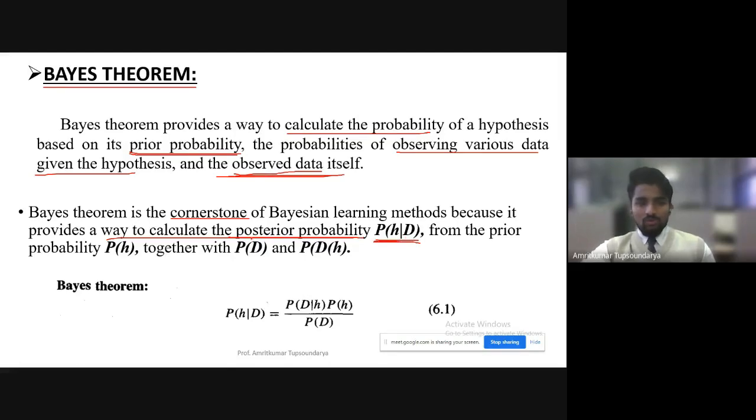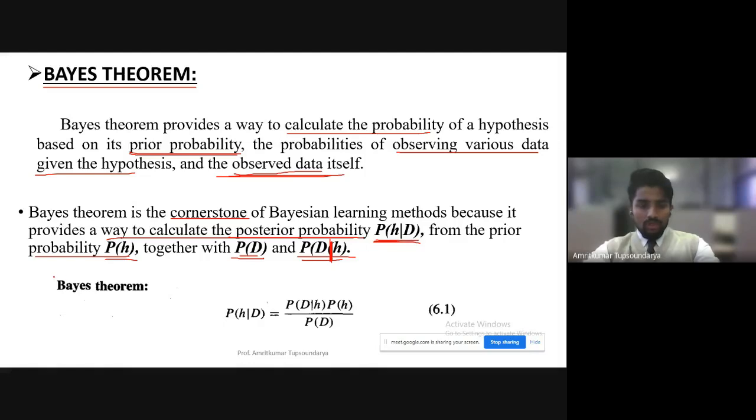So the posterior probability, which is P of H given D, how do we compute it? We compute it from the prior probability, that is P of H, the probability of the prior hypothesis, together with the probability of the data set D that we have, and the probability of D given H. This is the binary OR operator here, or you can say a simple pipe operator, which is notified as 'given'. So, the probability of training data D given the hypothesis H.